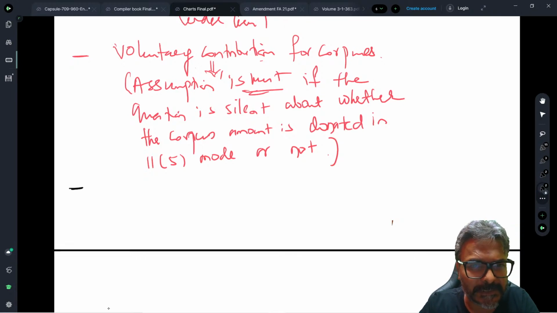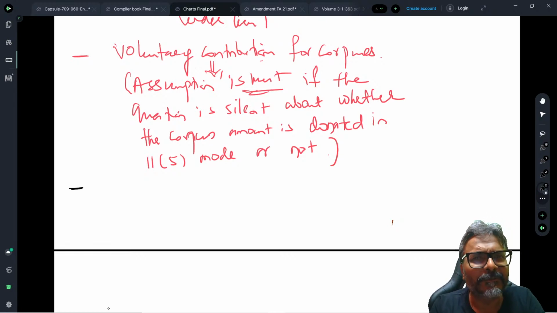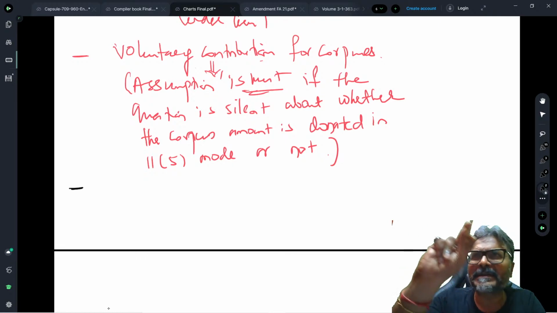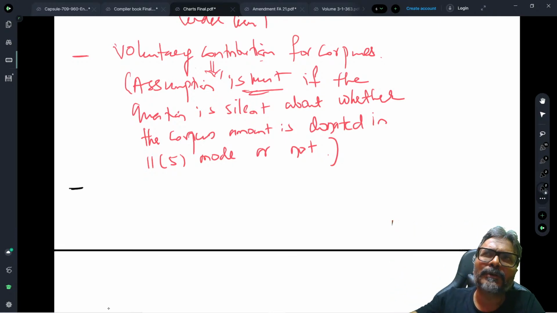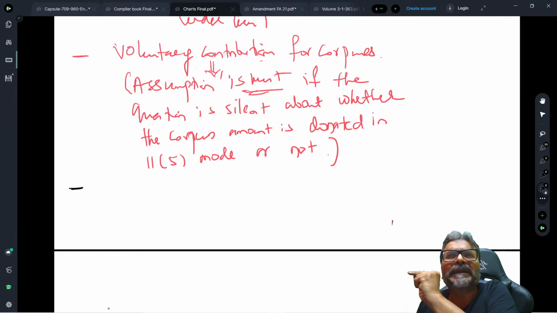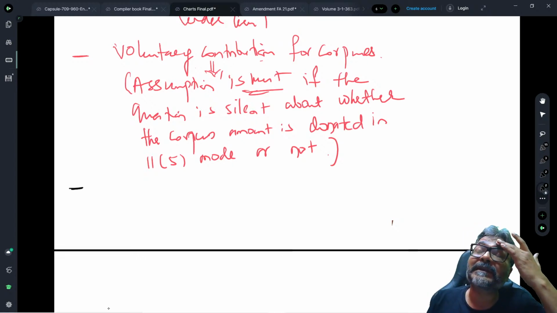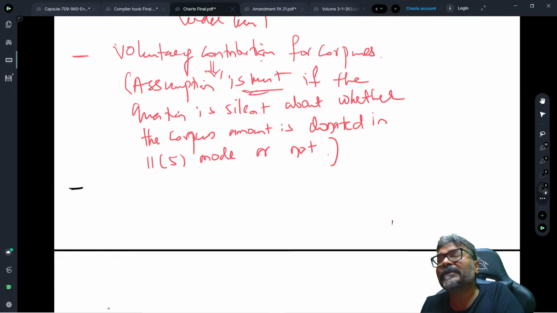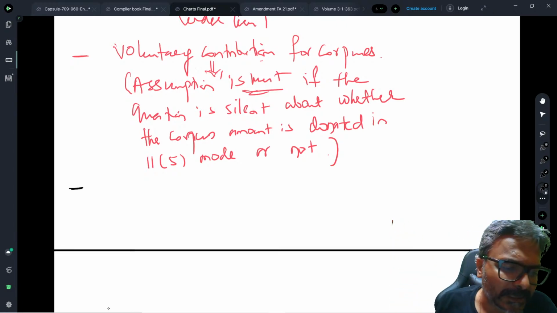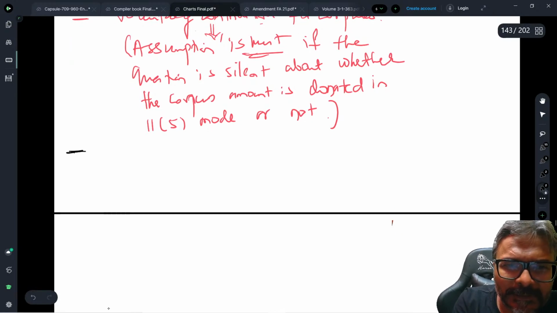Clear with all of you students in this case? So in this context, students, just keep this particular point in mind, that voluntary contribution for the corpus will be considered as an income if that corpus amount is not deposited in the mode specified under 11.5. At the same time, if from that corpus amount any expenditure has been incurred towards the trust object, then the same shall not be considered as an eligible application for the purpose of exemption. I hope that now this point is well clear to all of you.